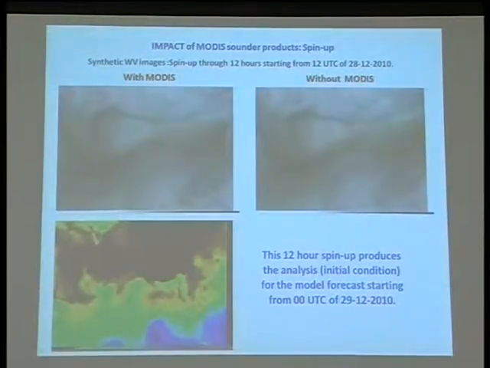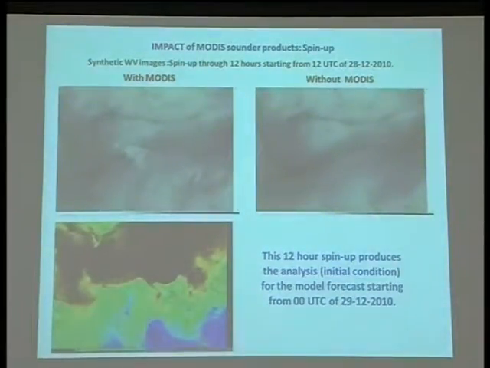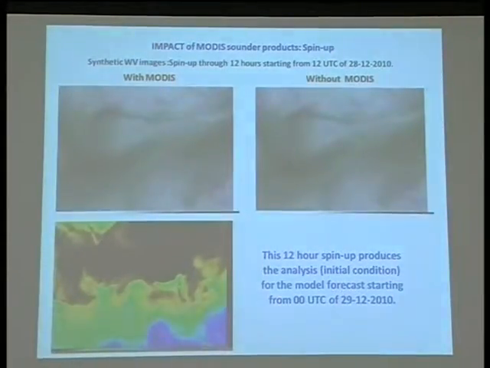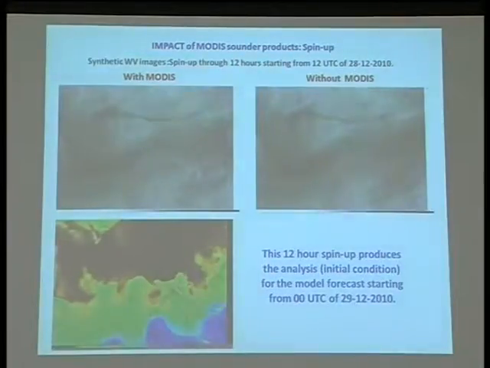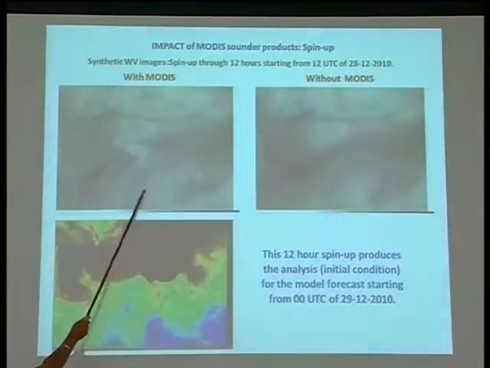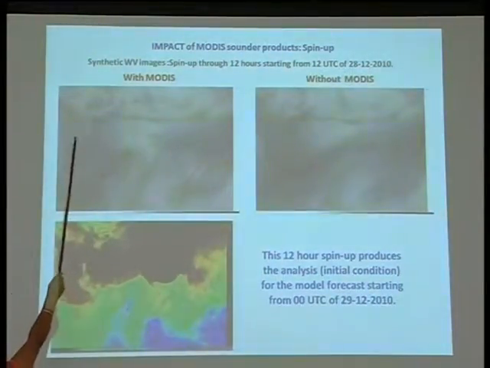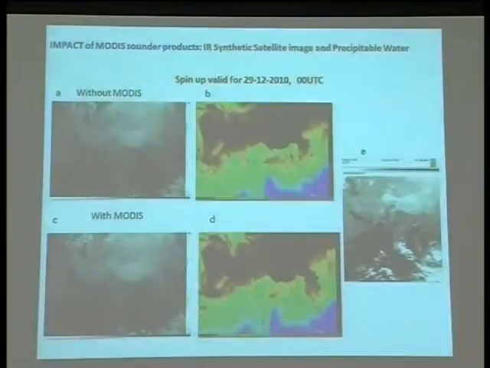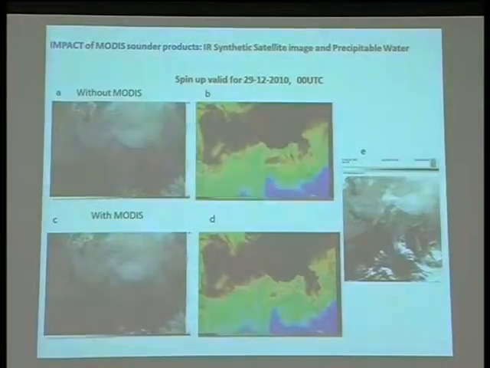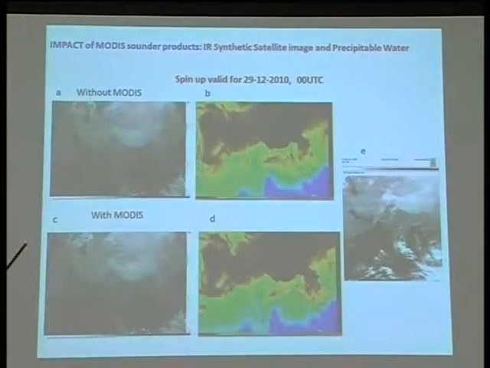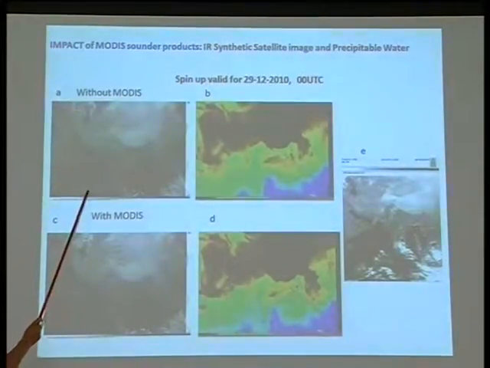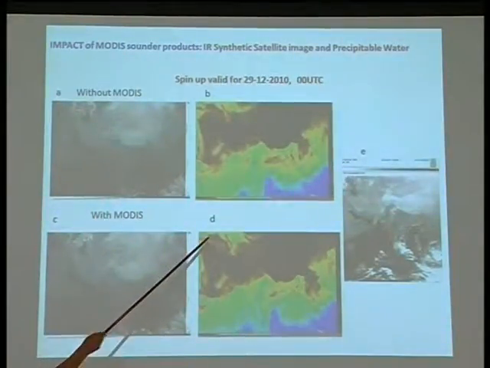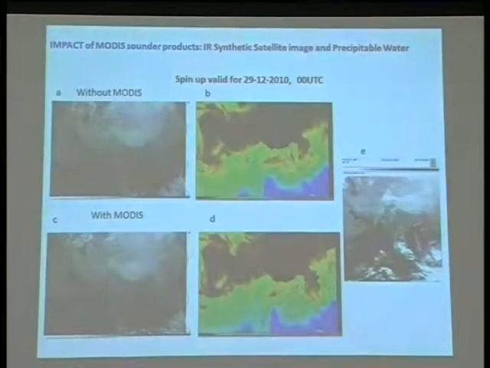You can see the first one is with MODIS, and that one is without MODIS. This is the corresponding precipitable water. Then you can see the MODIS passes: one pass, second, third, fourth, so in total we have 5 passes. During data assimilation we adjusted the analysis, so this one is with MODIS assimilation, this is without MODIS, and with MODIS this is the corresponding precipitable water.